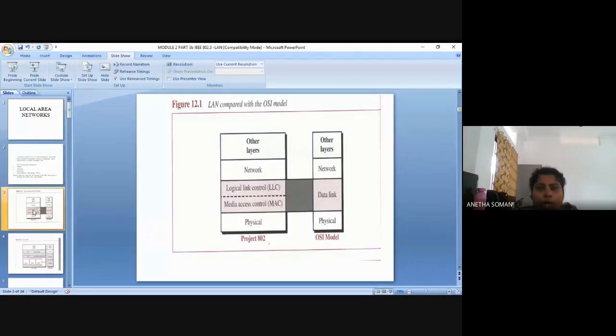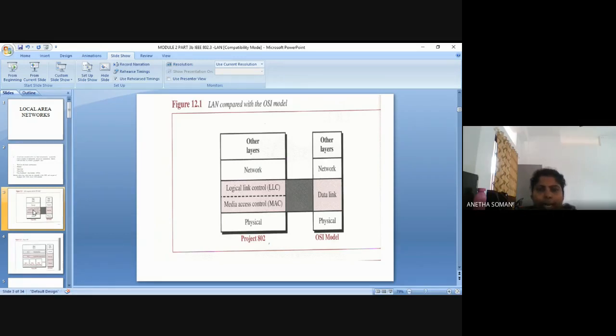Now, when you are comparing a LAN with the OSI model, already you have learned all these things. In the OSI model, you have 7 different layers, and the change is that IEEE has subdivided the data link layer into 2.